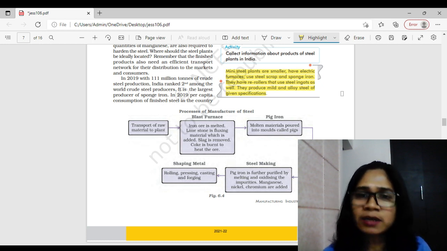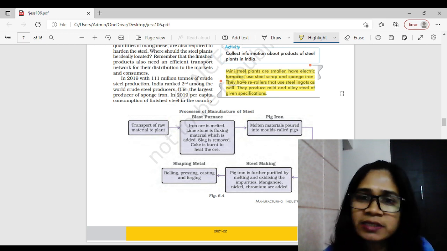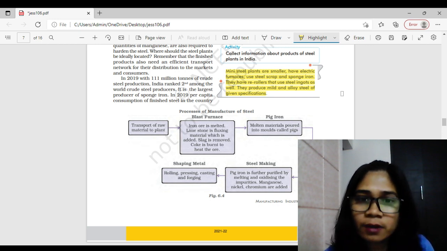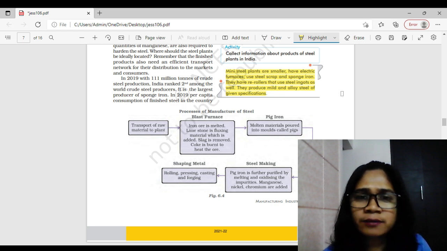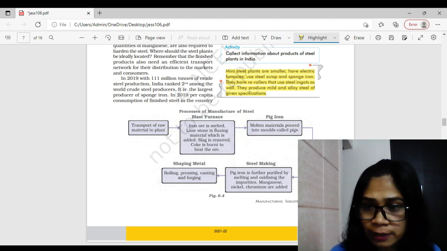A mini plant is nothing but a small plant. It has an electric furnace whose capacity to melt is less. That's why they take a pure material like scrap, which is already purified by a previous industry, right? So they just roll it, re-roll it, melt it and convert it into some other ingots or shape, right? And they may add a mild alloy as per the demand of the other industry who is going to buy this product from this mini industry. This is about the mini industry, right?